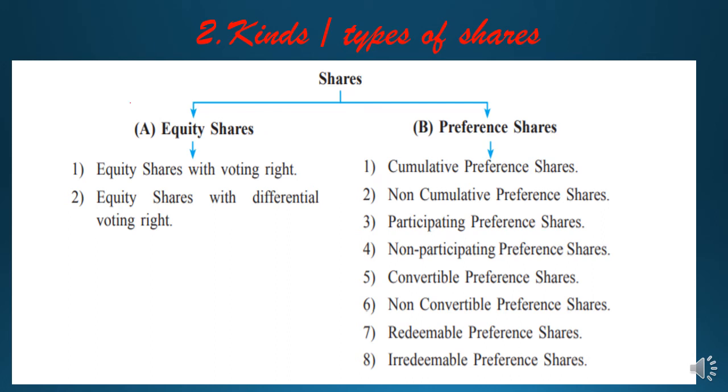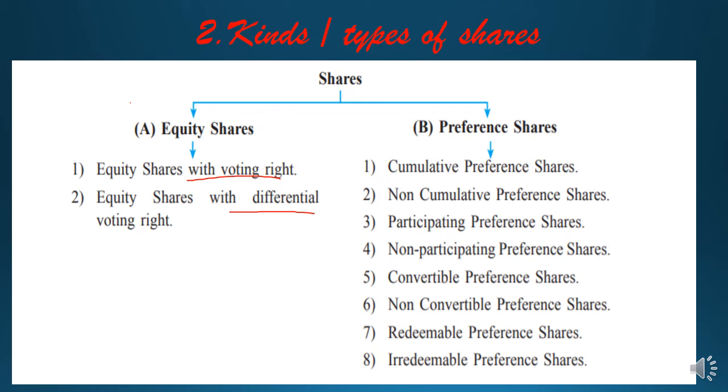However, they also have their subtypes, which we will study in detail. Equity shares with voting rights: some companies issue equity shares and give them voting rights in the meeting, and some companies issue equity shares with differential voting rights. They mention that they can vote in specific matters only. So these are the two types of equity shares.